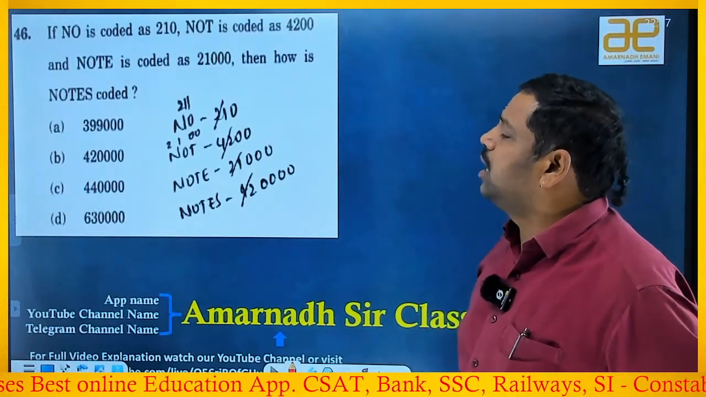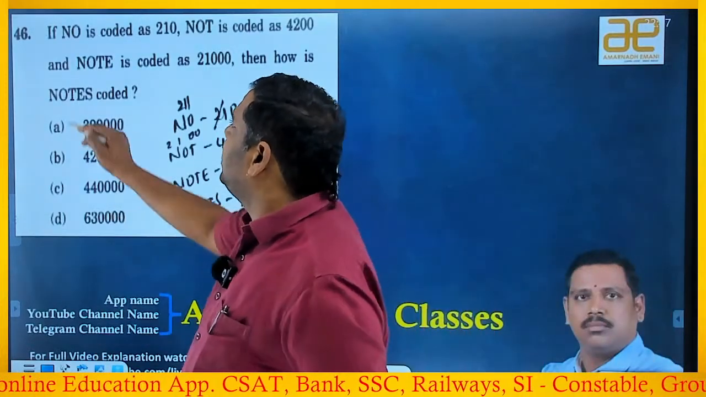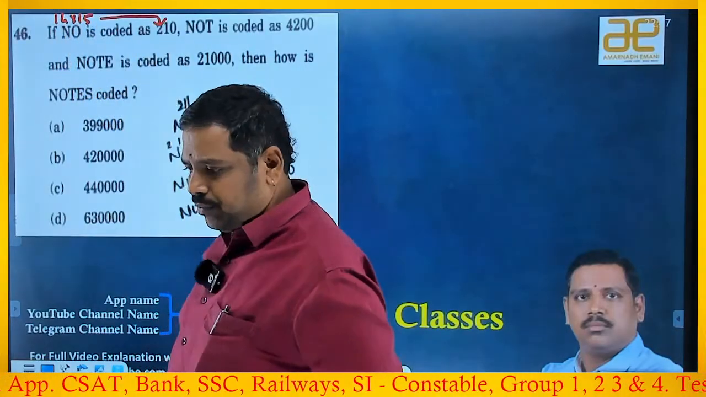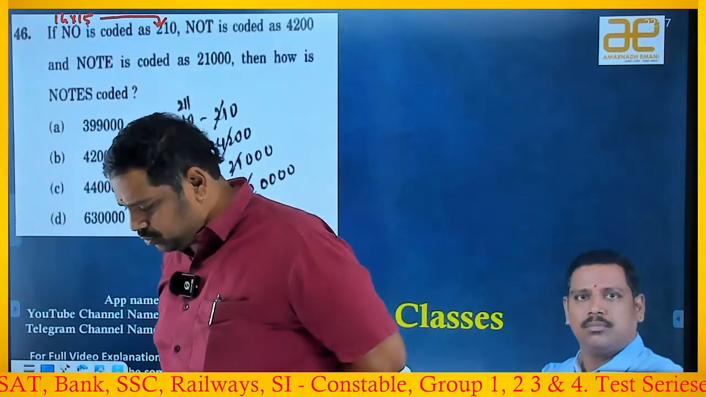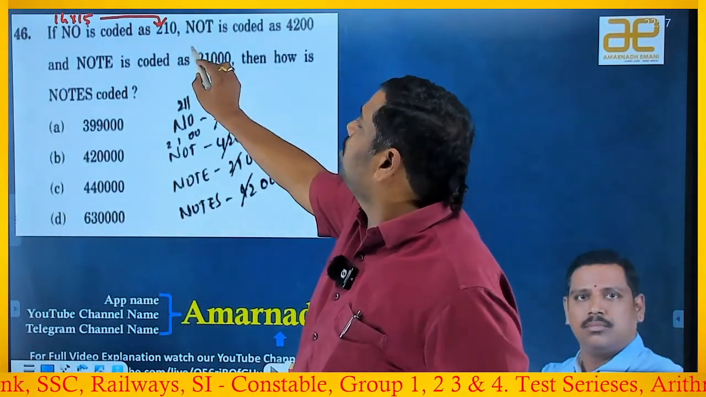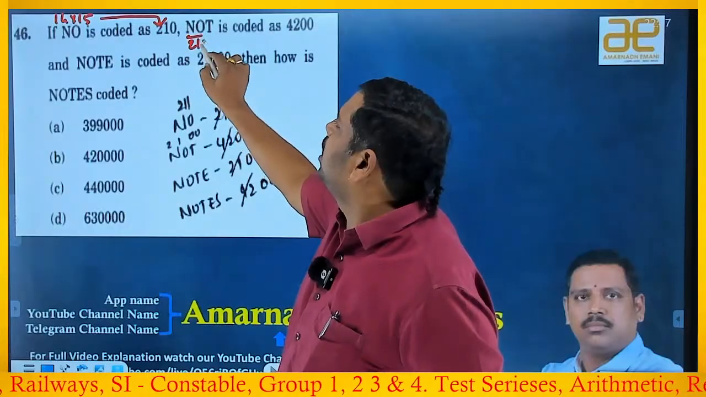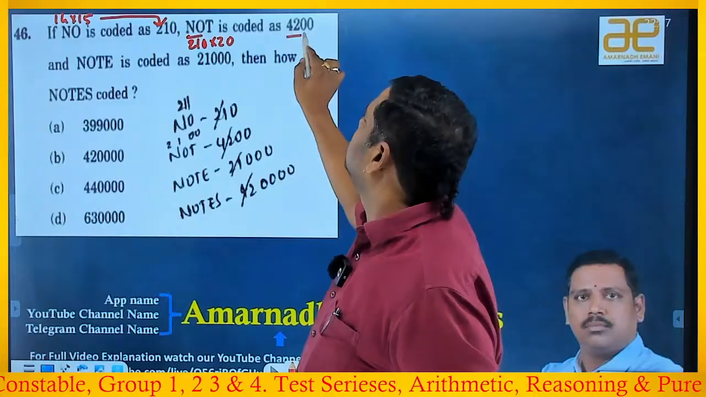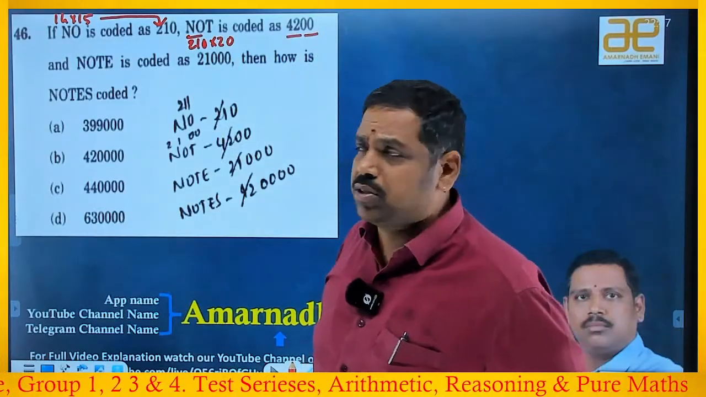NO is called as 210. Observe the position values: N is 14, O is 15. 14 into 15 is 210. Now, NOT: if you observe, NO is already calculated as 210, into T, which is 20. 21 twos are 42, and having 2 other zeros. Perfect. Just multiplying the position values.